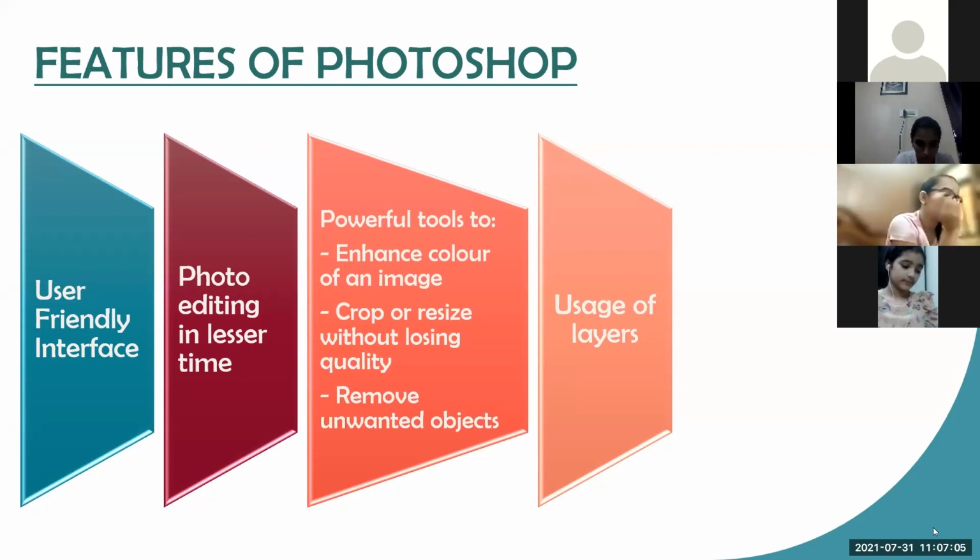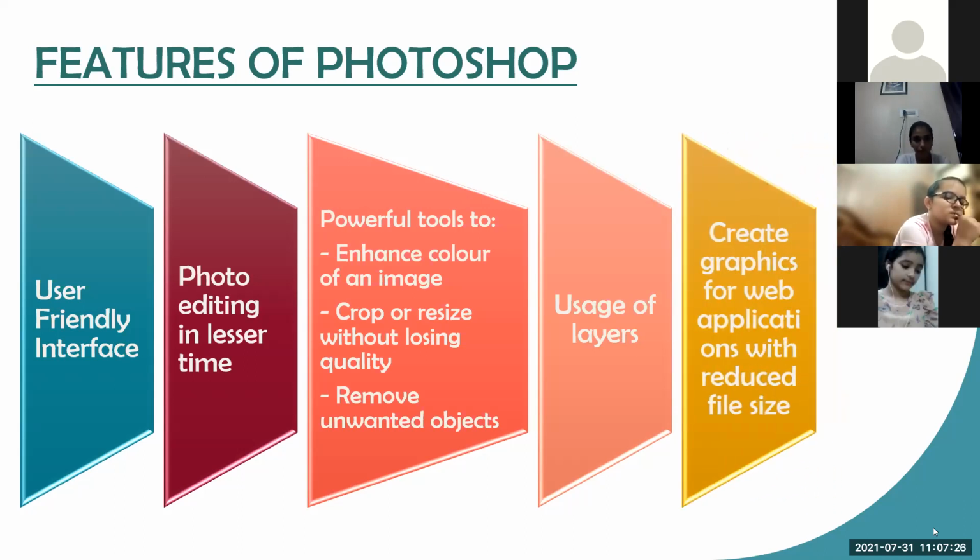So the whole object will remain intact. So layers help us to create the objects or to edit the objects separately without affecting the other parts of the image. Okay, so layers are the transparent sheets that can be placed on the top of each other, and each layer can have different objects. Then create graphics for web applications with reduced file size.